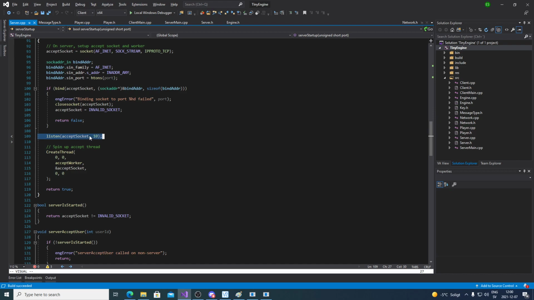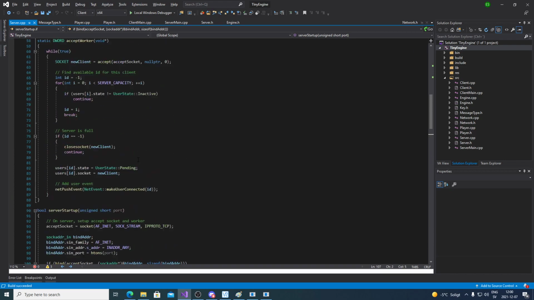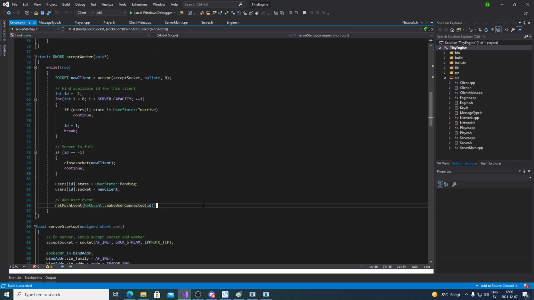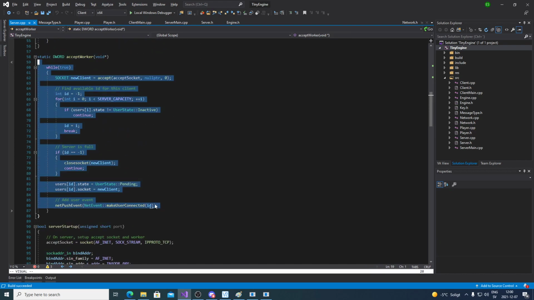But since I'm buffering this, I believe I tested this, and I believe it's a connection refused. That's the error they get. So there is a connection there, but it was refused because it wasn't accepted by anything. But since the accept worker keeps trucking on, no matter if I'm freezing the game thread or not, it's still accepting connections and pushing them through the event queue.